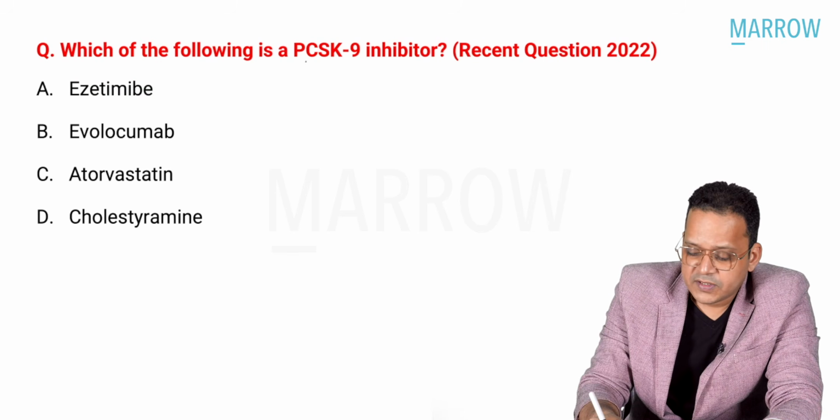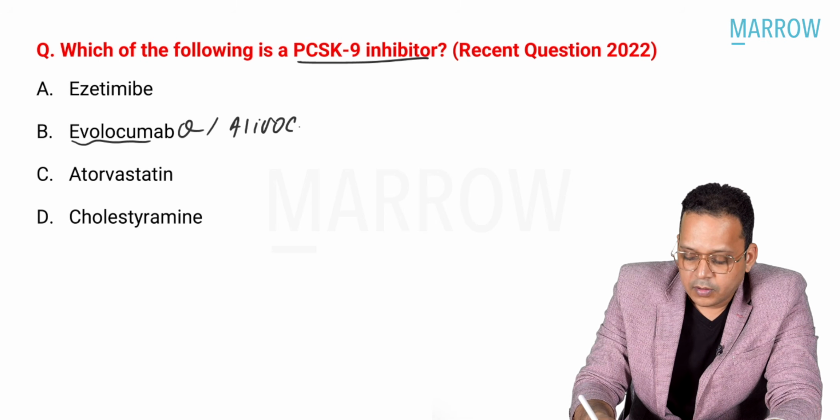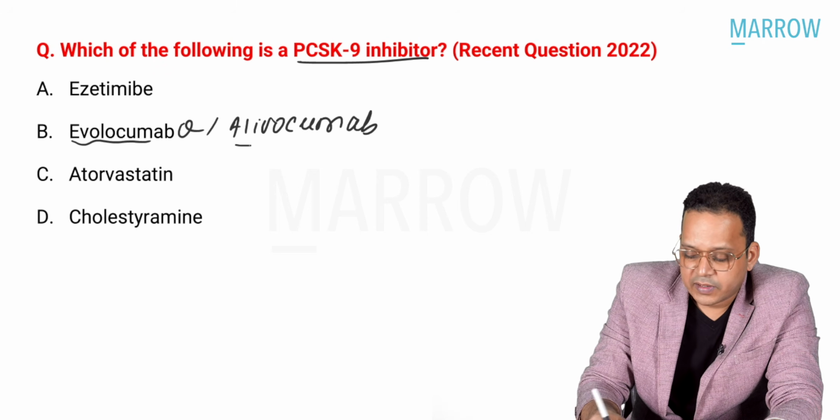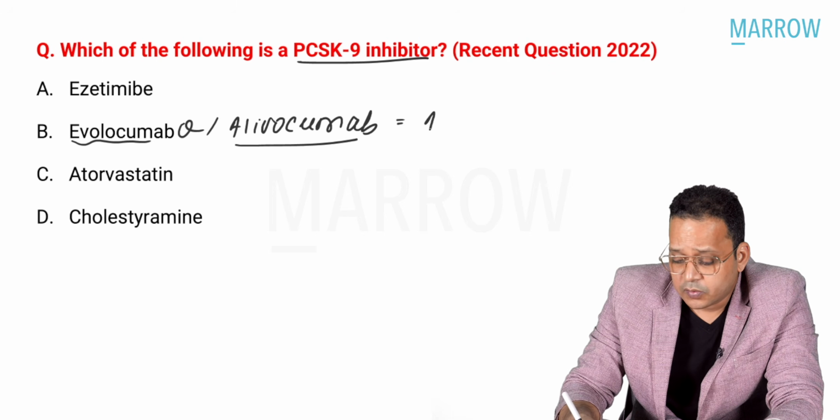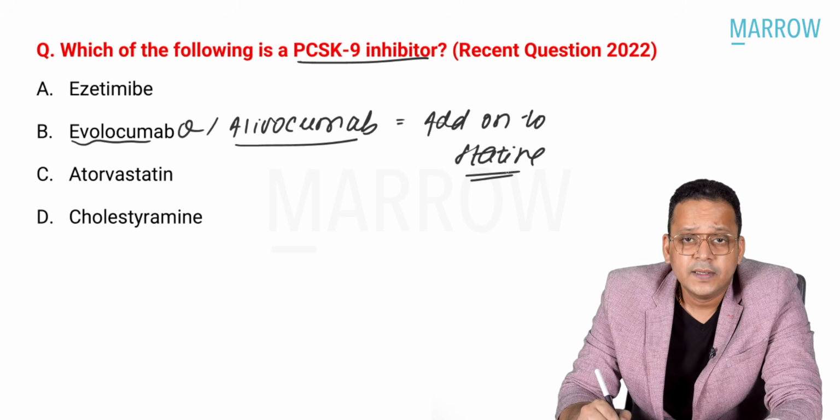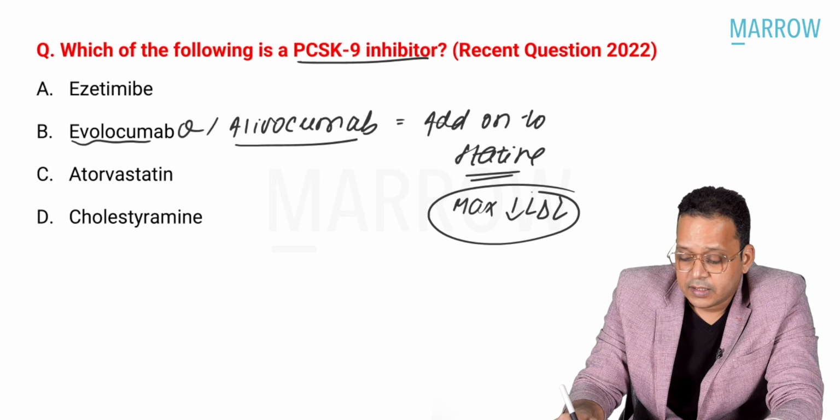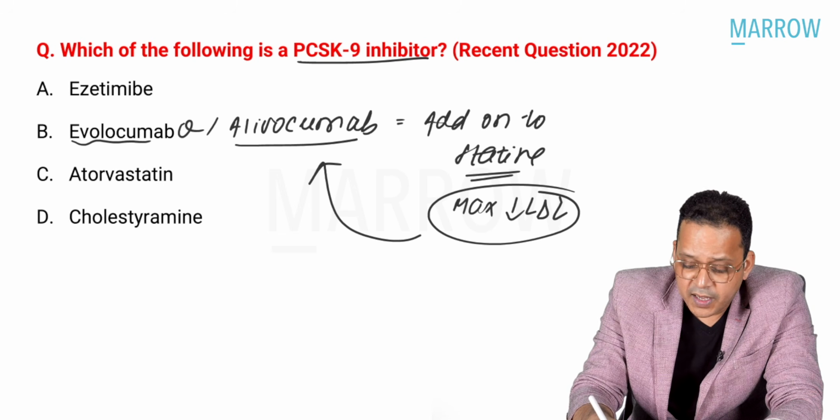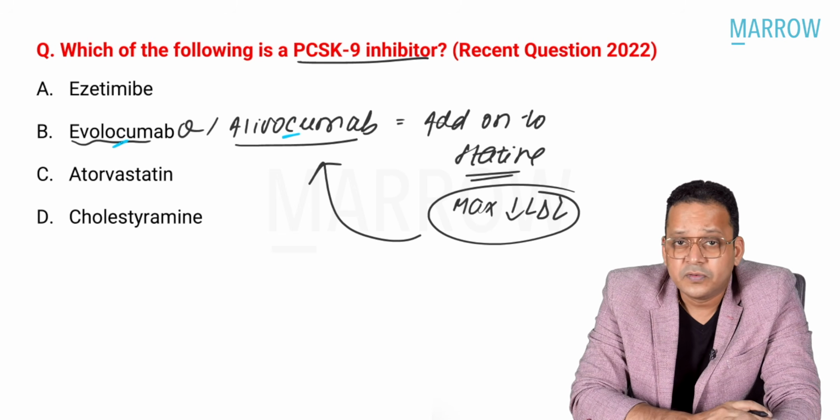Which of the following is a PCSK9 inhibitor? It's a very simple question, guys. Evolocumab. There are two of them, evolocumab and alirocumab. We have discussed this in our lectures. These are PCSK9 inhibitors, and these drugs are used as add-on to statins. These are the drugs which cause maximum decrease in LDL. Now in these maps, you can see the alphabet C here. It stands for C for circulation.